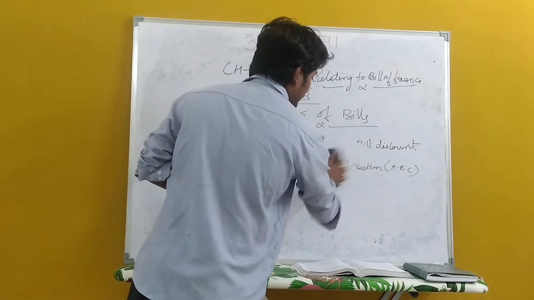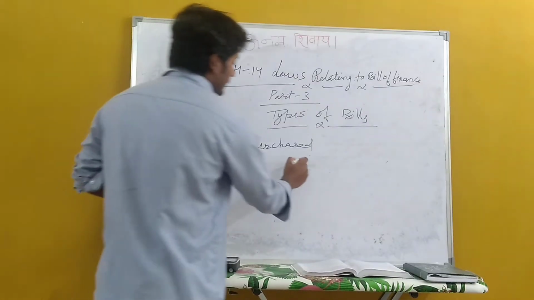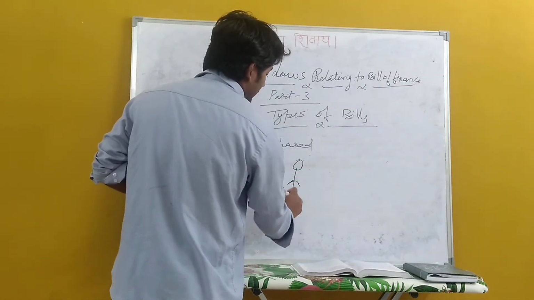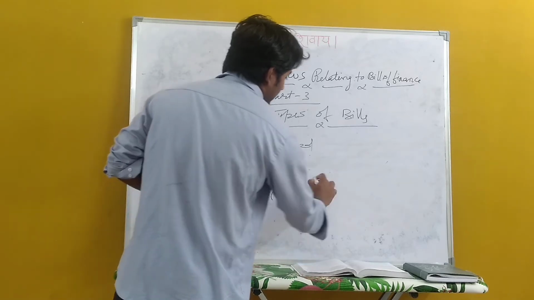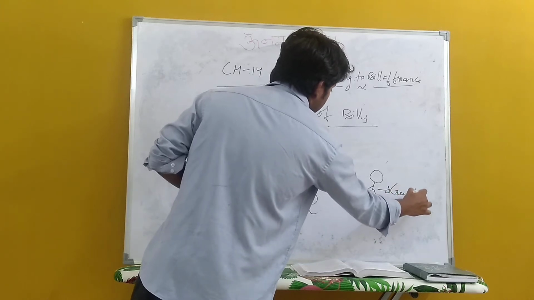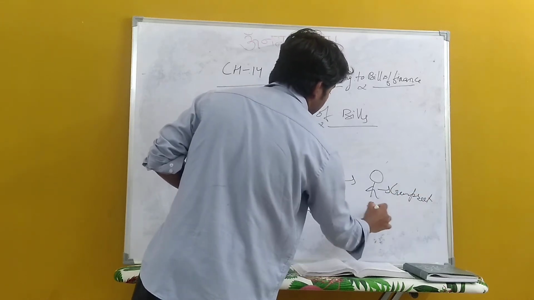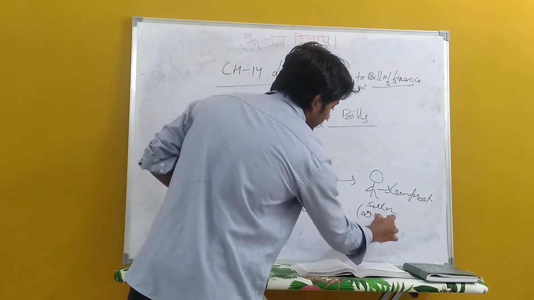Earlier, in a previous video, I gave you one example that there are two persons. One is Gaurav, who is the buyer, and another person is Gurpreet, who is the seller and the drawer of the bill of exchange.